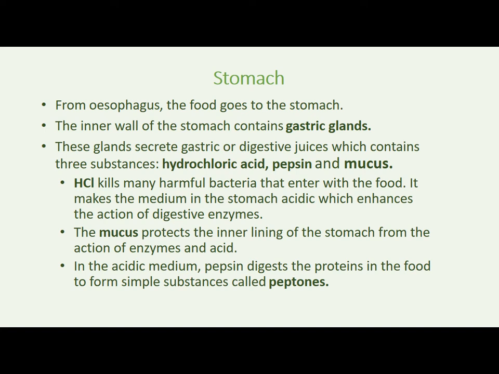These glands secrete gastric juice, also called digestive juice. The word gastric is related to the stomach. So gastric juice means the juice released from the stomach wall, which contains three substances: hydrochloric acid, pepsin and mucus. Children, these words are new for you, so listen carefully.